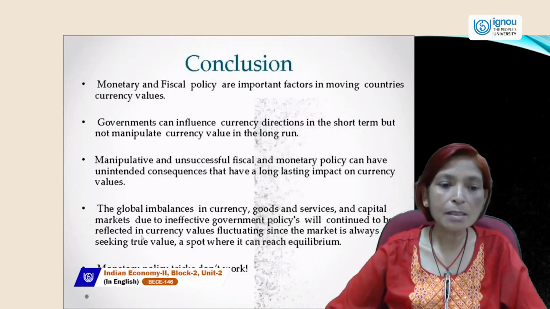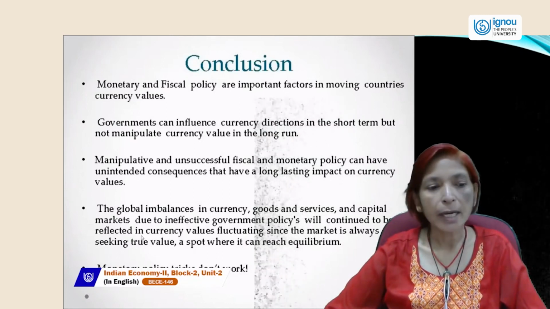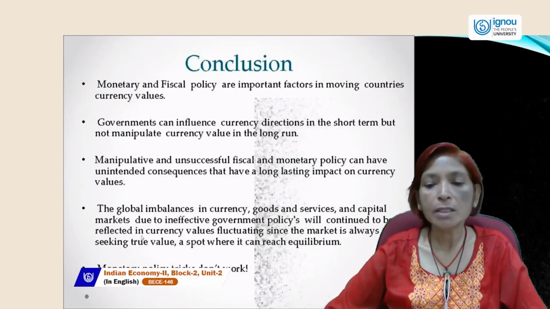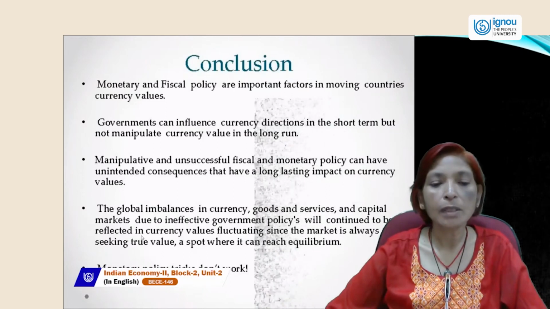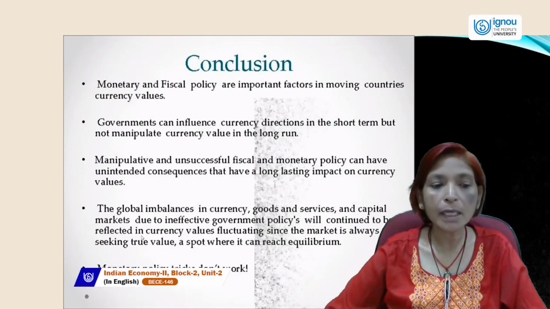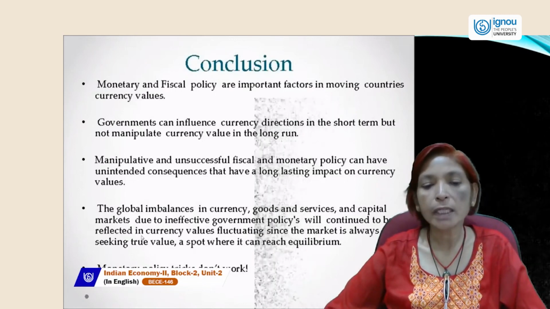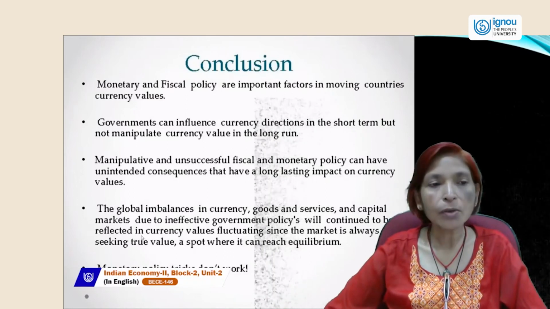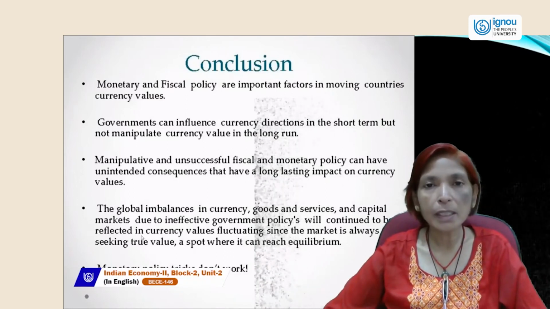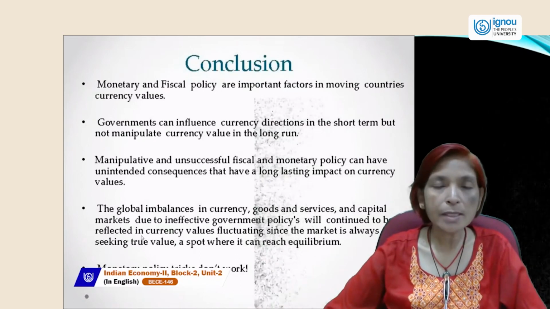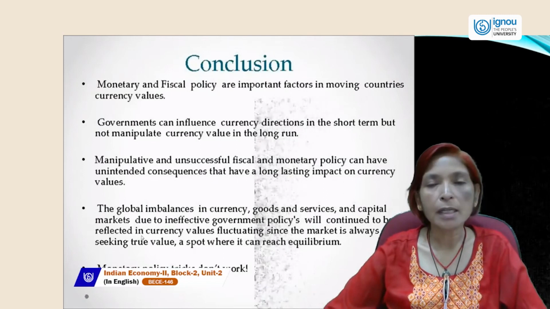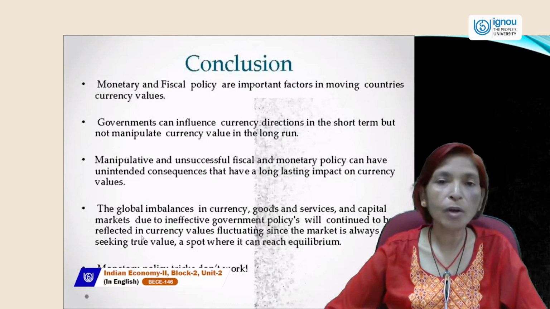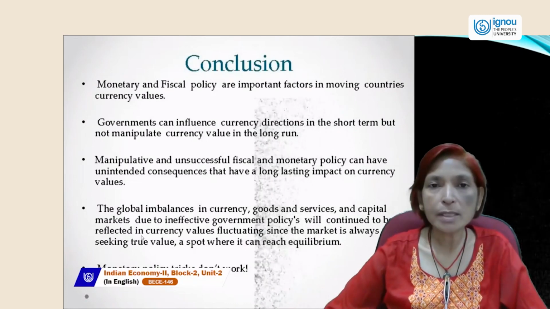The global imbalances in currency, goods and services, and capital markets due to ineffective government policies will continue to be reflected in fluctuating currency value, since the market is always seeking true values, a spot where it can reach equilibrium. So monetary policy tricks do not work. When monetary policy alone can't achieve all the set targets, fiscal policy is a complementary policy, and it can help monetary policy to achieve all the set targets.